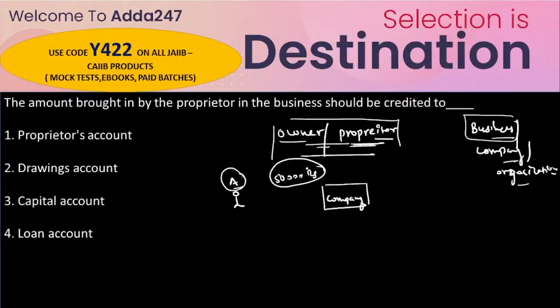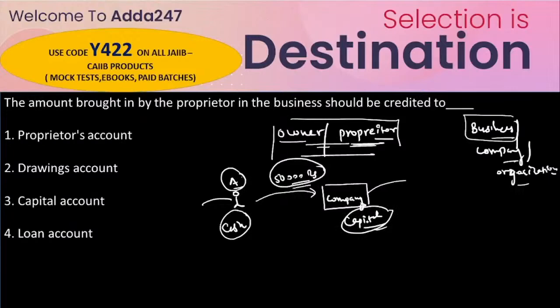Both belong to different entities: one belongs to the natural personal account, while the other is related to the artificial personal account. So if the proprietor or owner brings an amount into a business or company, that amount works as cash for the owner while capital for the company.